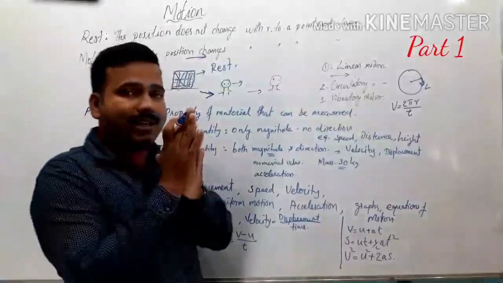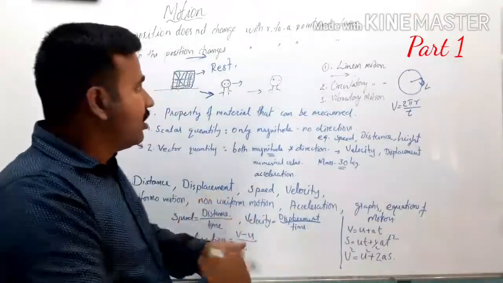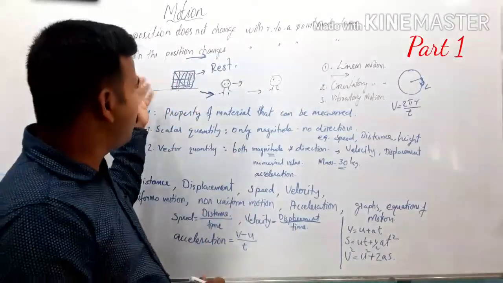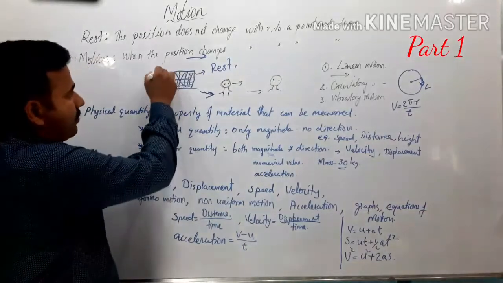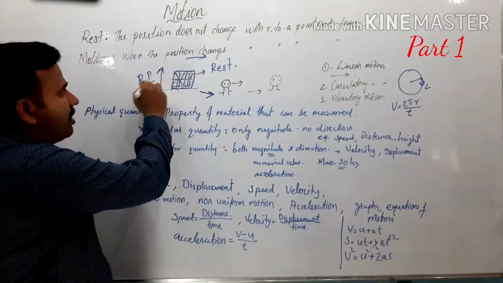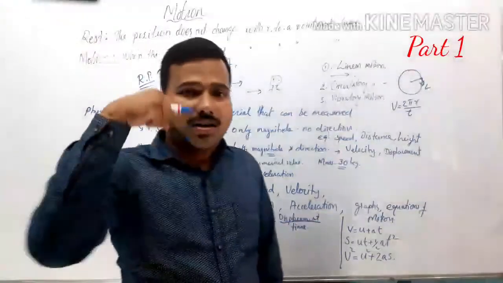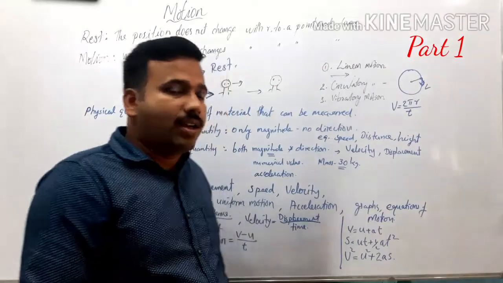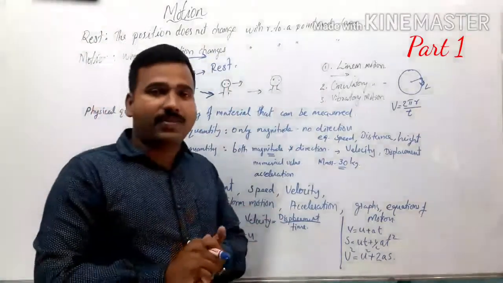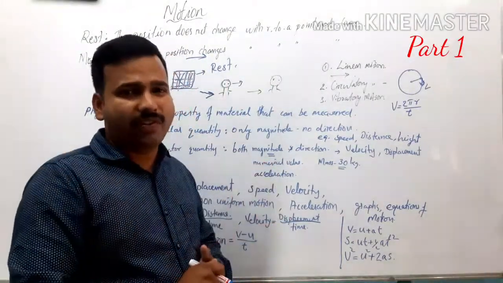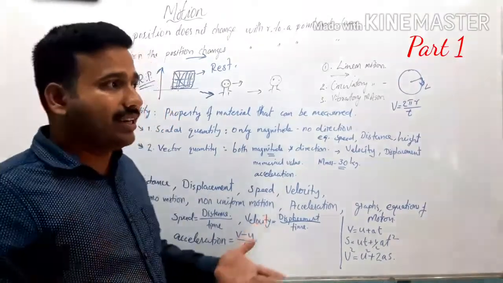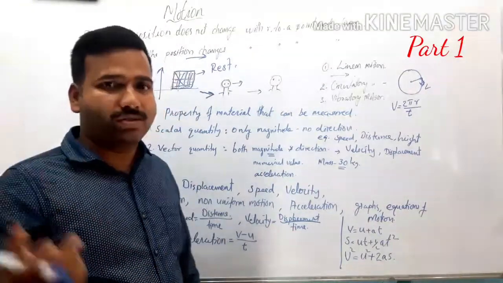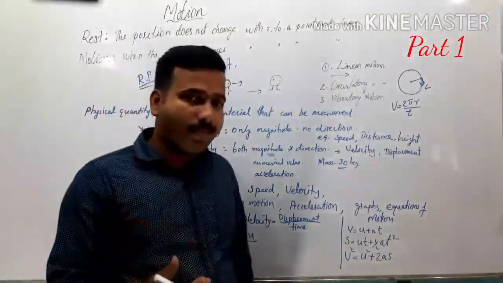So motion is a relative term. If you want to describe motion, you need a reference point. Reference point is the fixed point with which we are describing the motion or rest of an object. Suppose you consider this entire universe, our earth itself is revolving around the sun. So we cannot say that everything is at rest. If you look at atoms or molecules, these are all moving.